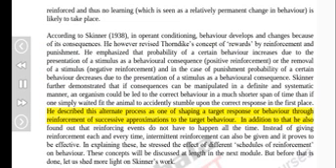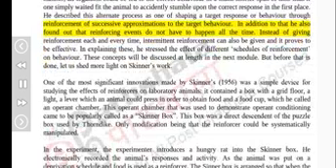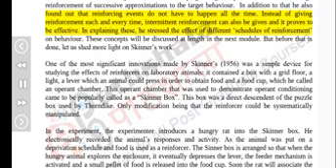In addition to that, he also found out that reinforcing events do not have to happen all the time. Instead of giving reinforcement each and every time, intermittent reinforcement can also be given and it proves to be effective. In explaining these, he stressed the effect of different schedules of reinforcement on behavior. These concepts will be discussed at length in the next module. But before that is done, let us shed more light on Skinner's work.